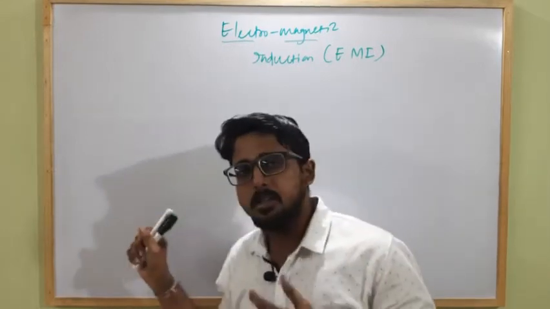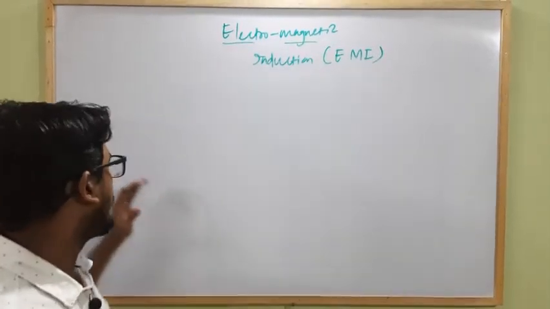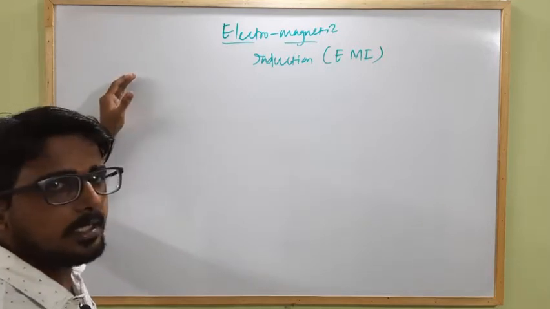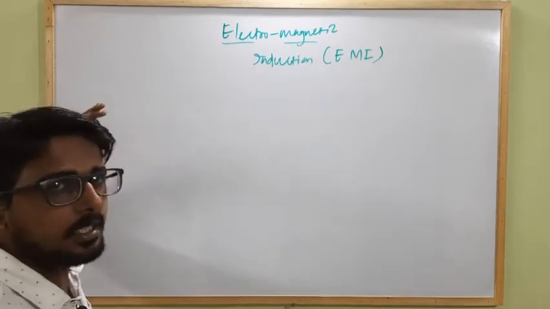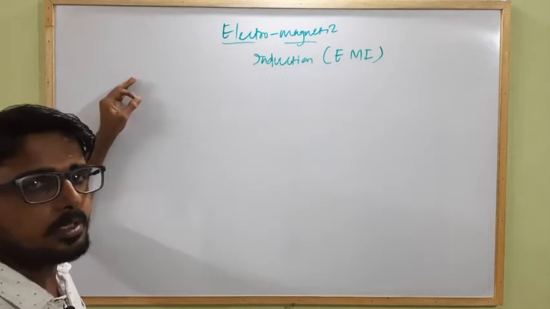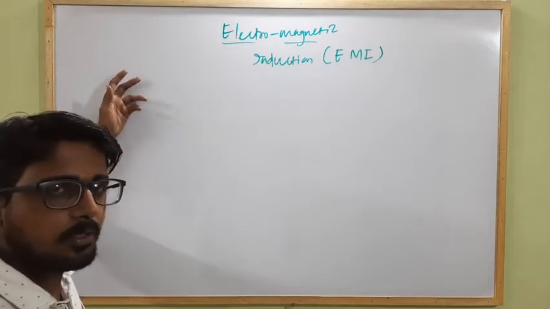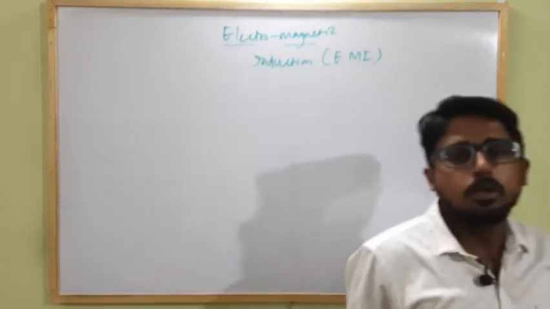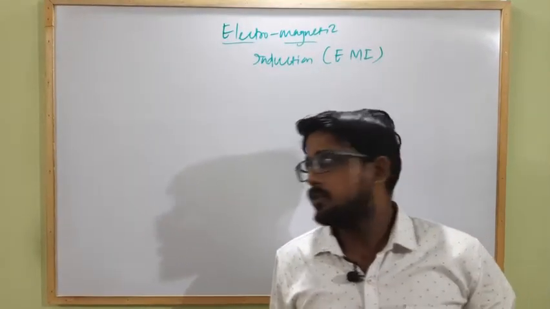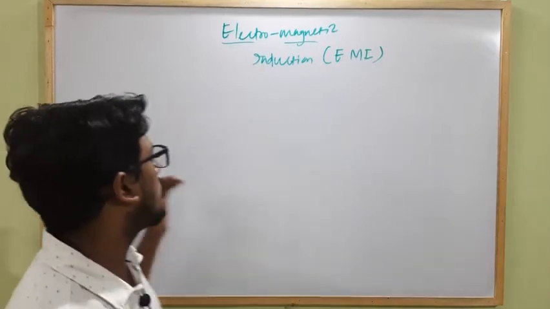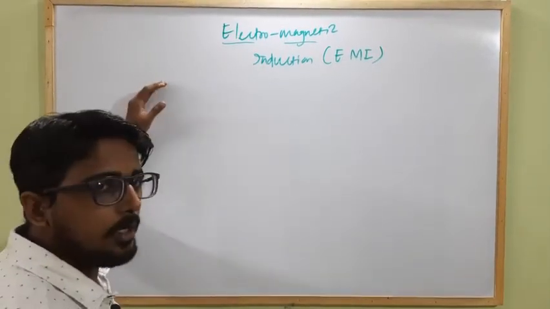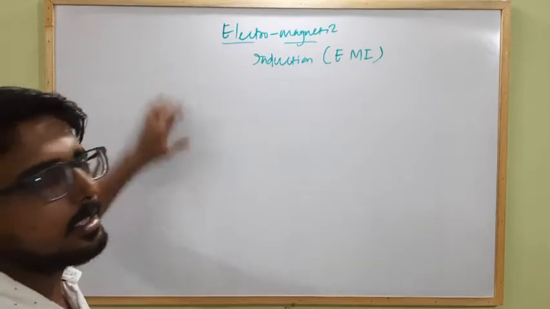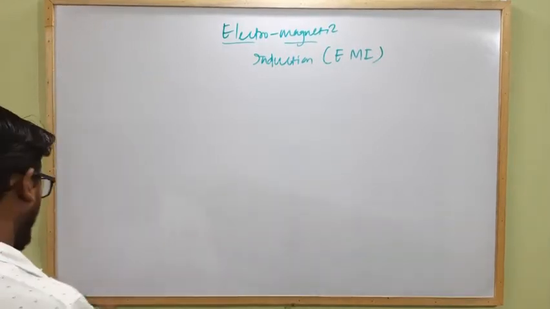But Faraday was not able to tell us what will be the polarity of the induced EMF, or if the circuit is closed, then due to the induced EMF an induced current starts flowing through the coil, what will be the direction of the induced current flowing through the coil. So to find out the direction of the induced current or the polarity of the induced EMF, another scientist gave us a law that is known as Lenz's law.